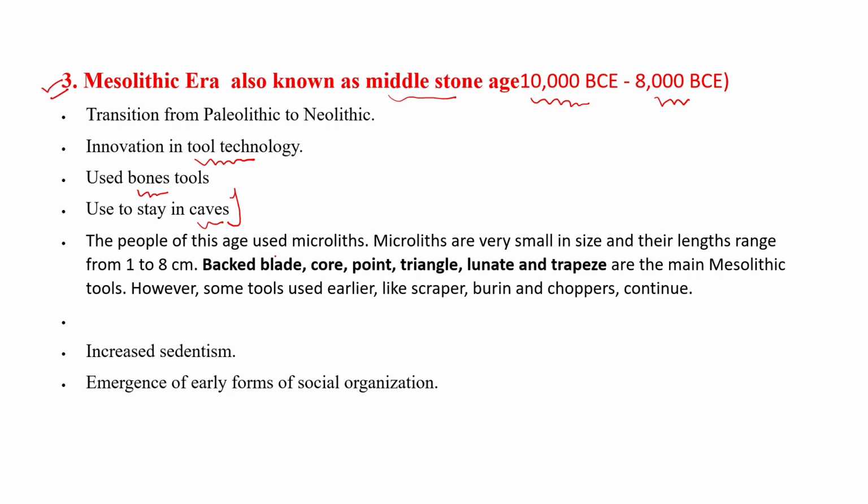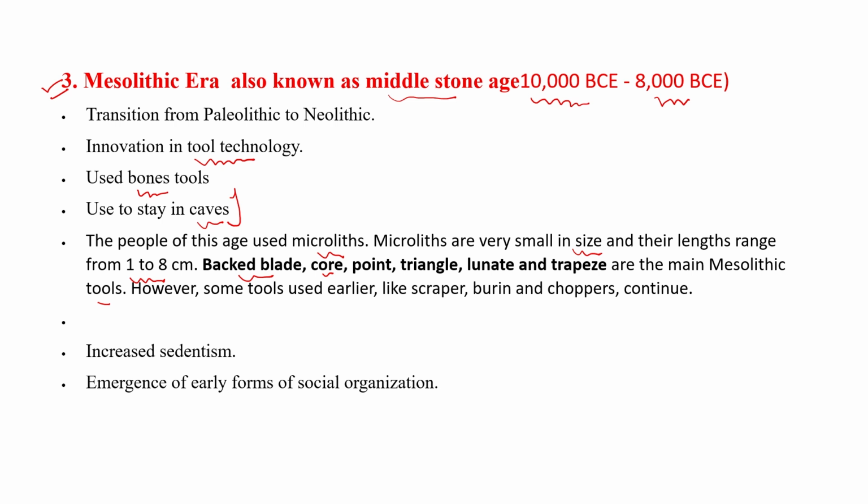The people of this age used microliths. Basically, microliths are very small in size. Their length ranges from 1 to 8 centimeters. Backed blade, core, point, triangle, lunate, and trapeze are the main Mesolithic tools. Basically, the tools humans used in this phase were known as microliths.